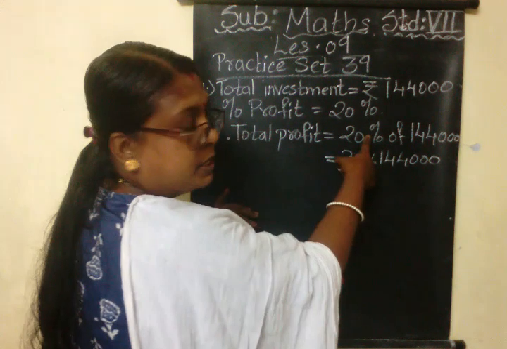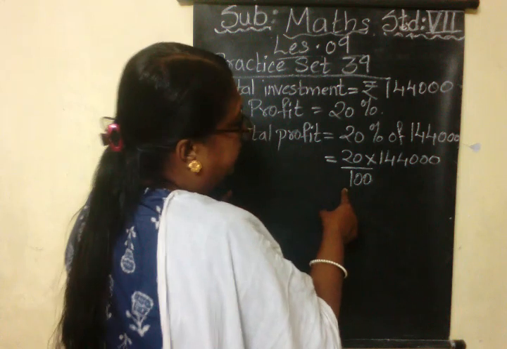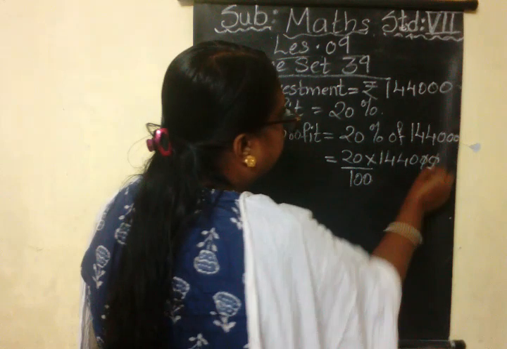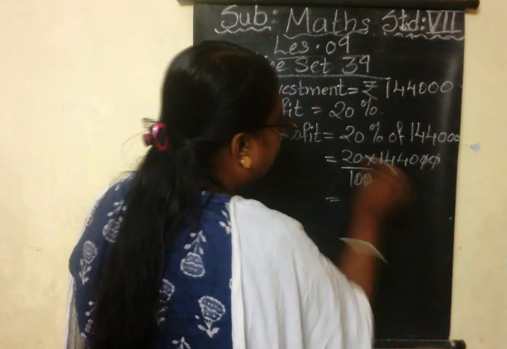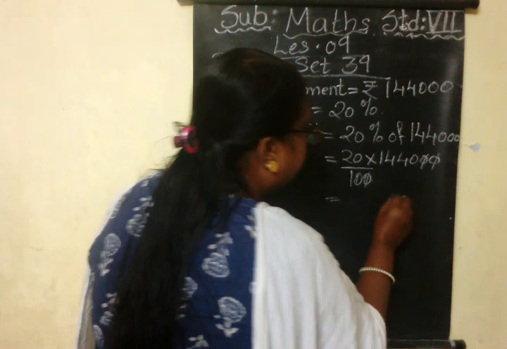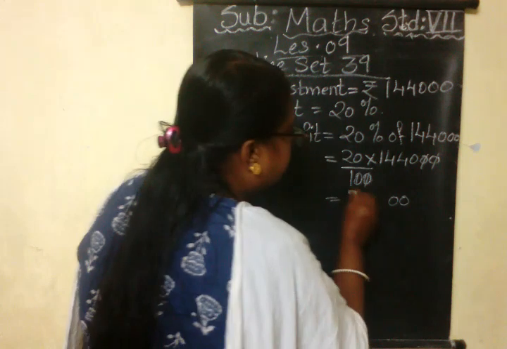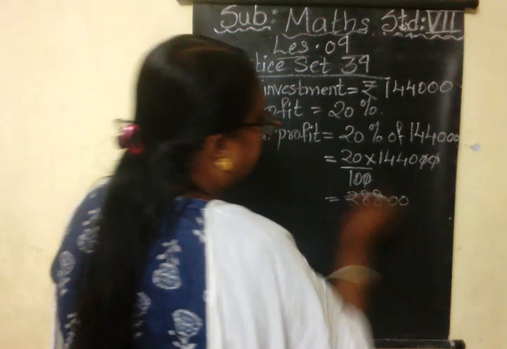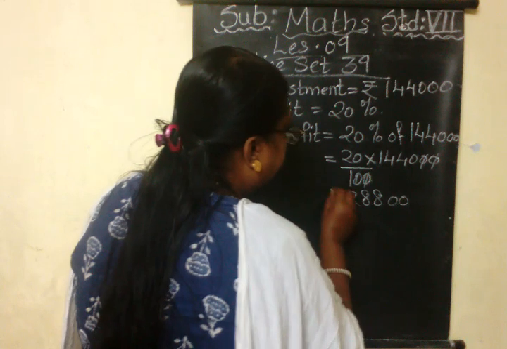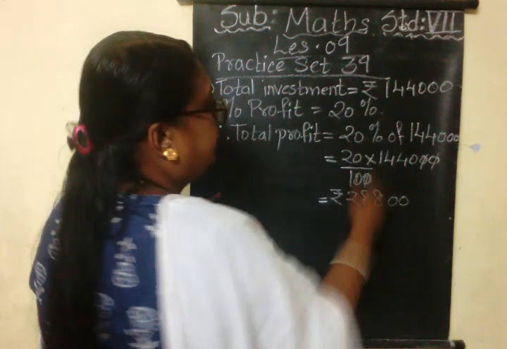Wherever percentage is there, you have to divide by 100. So the 2 zeros cancel. Now only 144 I will multiply by 2, that gives me the answer 288. That means 28,800 is the profit on this total investment.